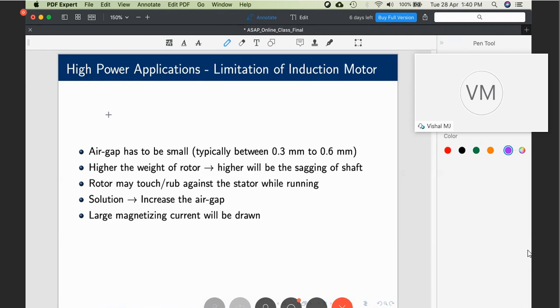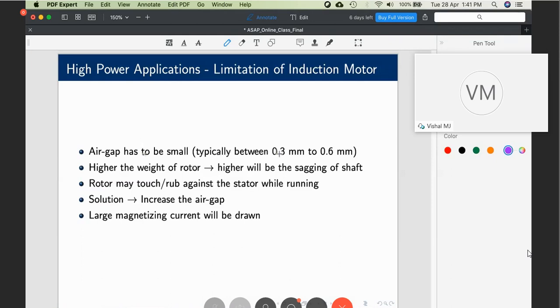For high power applications, the size of the rotor will definitely increase because it has to take in more current or more voltage. In general, it has to handle much more power, which means the stator will be large, the rotor will be large, the shaft will be large. So the size of the motor will be of enormous proportions. What happens if we have such a large rotor circuit? Due to its own weight, it may sag. The shaft may sag a little bit. Now, what is wrong in that?